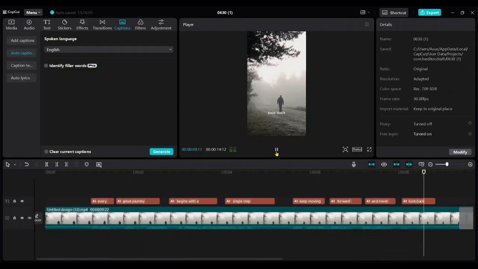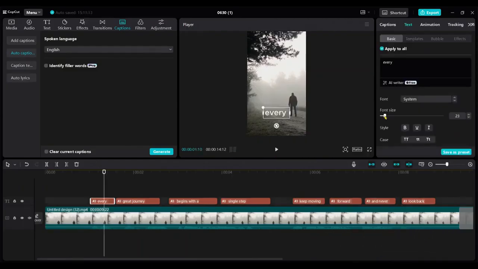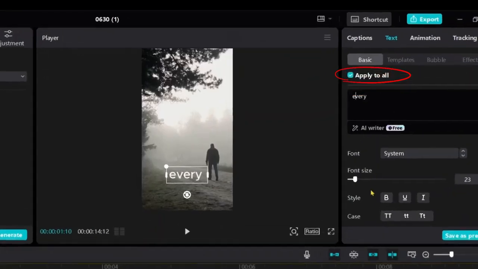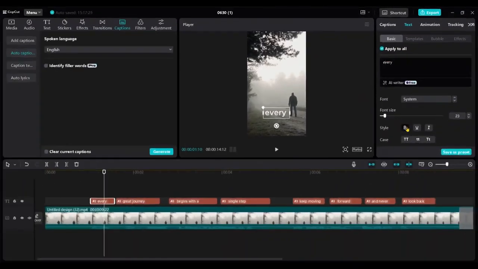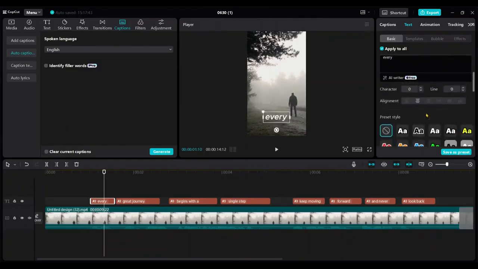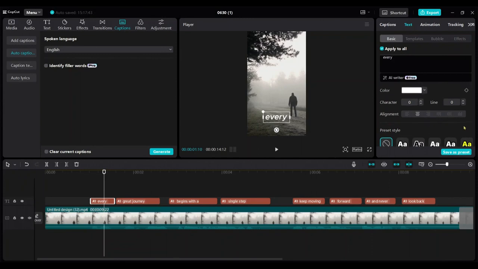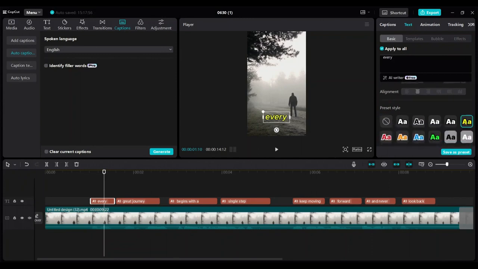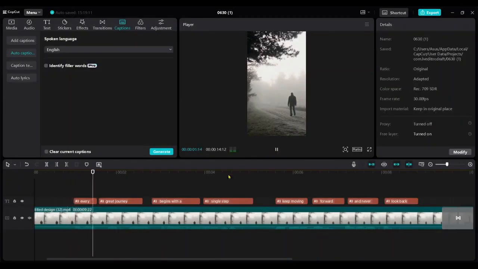Now it perfectly fits. From the text menu, you can edit the text of the caption. I increase the font size, which will apply to all captions if you select this tick. Here I bolded and italicized the text. If you want to change the style of the text, you can do it from here. I kept the previous style as it is.